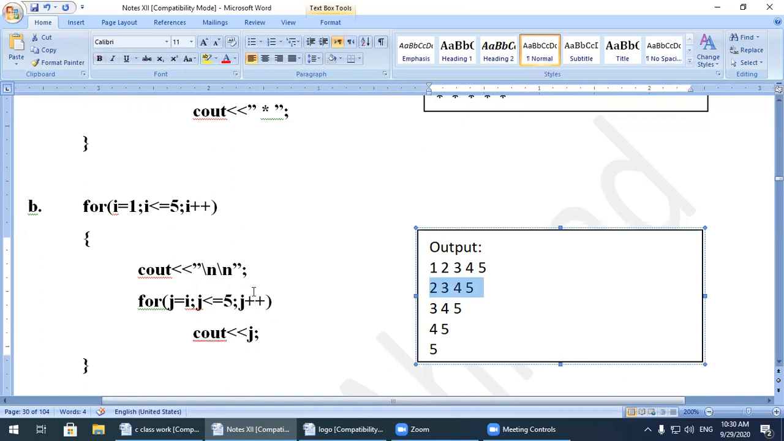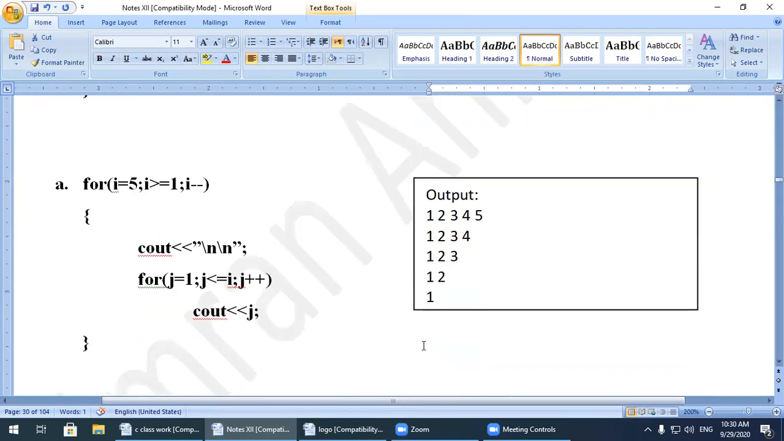Then again the value of j will be 3. The condition becomes false and it comes back over here. So the i value becomes 3. It will execute 3, 4, 5, and so on. At the last value you will get the 5.